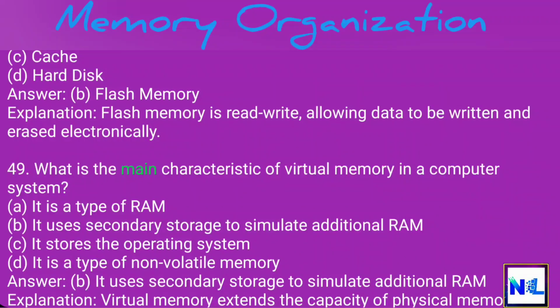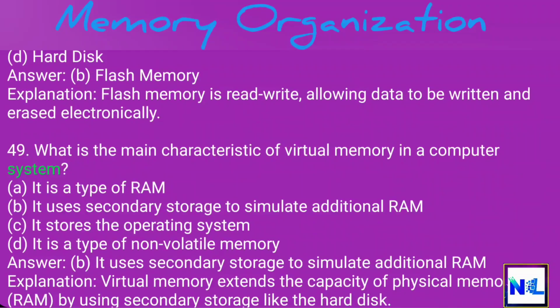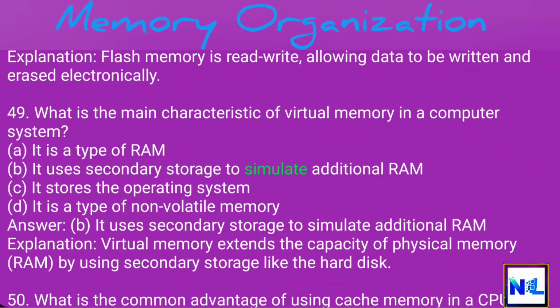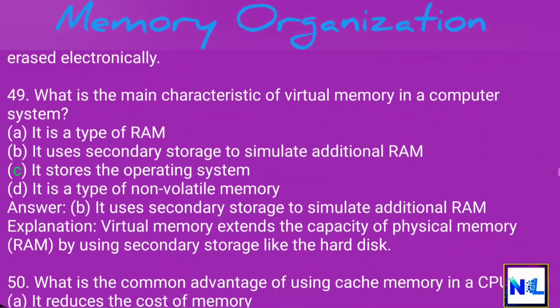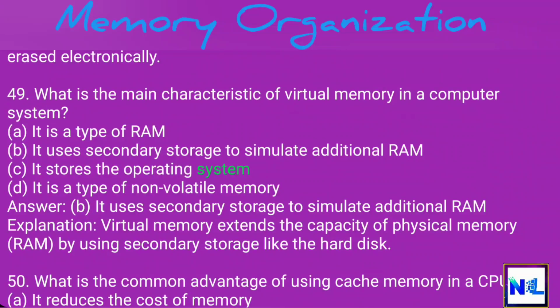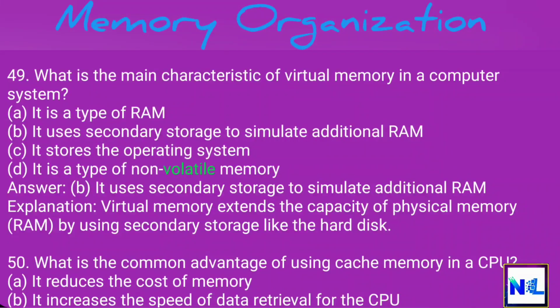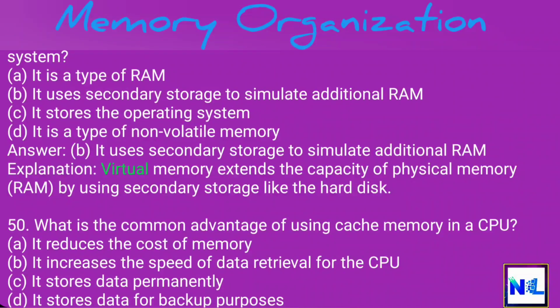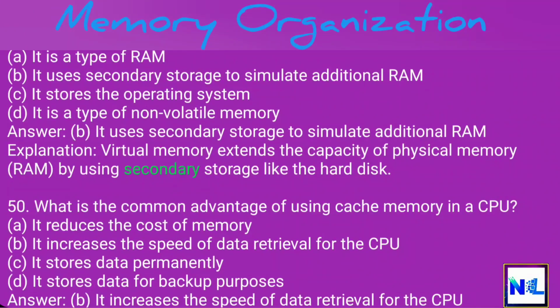49. What is the main characteristic of virtual memory in a computer system? A. It is a type of RAM. B. It uses secondary storage to simulate additional RAM. C. It stores the operating system. D. It is a type of non-volatile memory. Answer. B. It uses secondary storage to simulate additional RAM. Explanation. Virtual memory extends the capacity of physical memory, RAM, by using secondary storage like the hard disk.